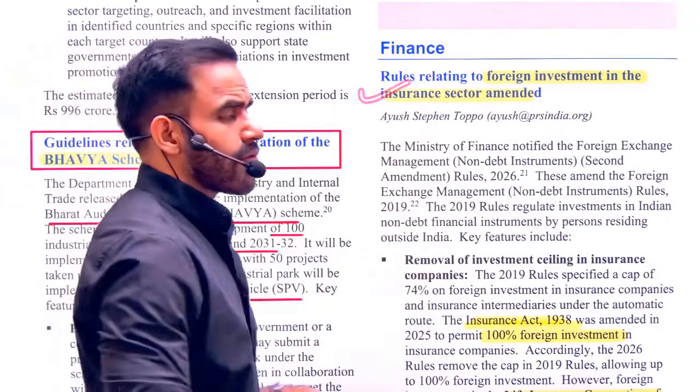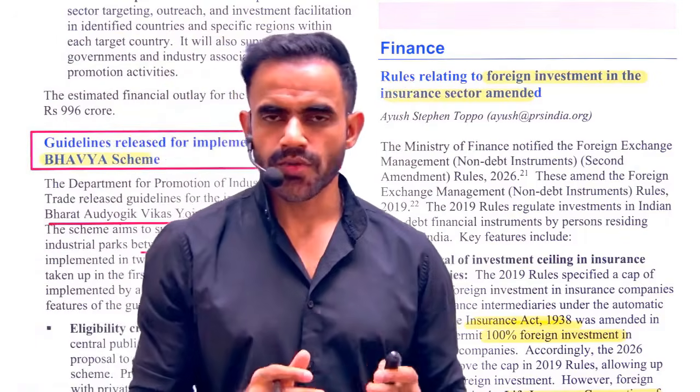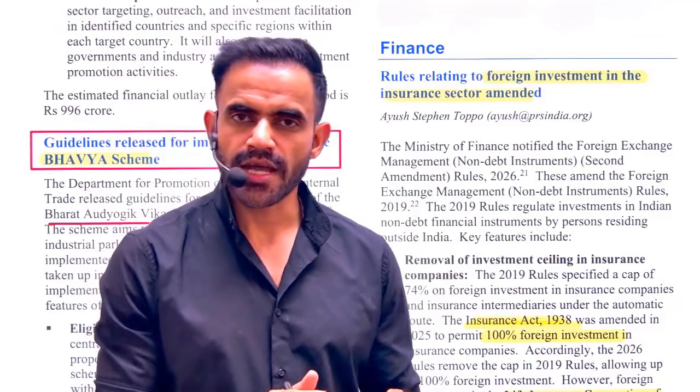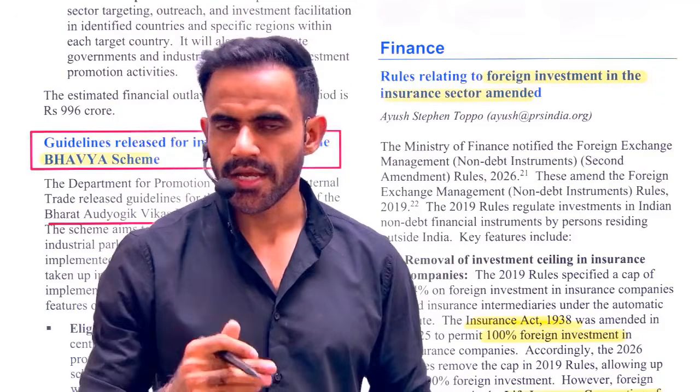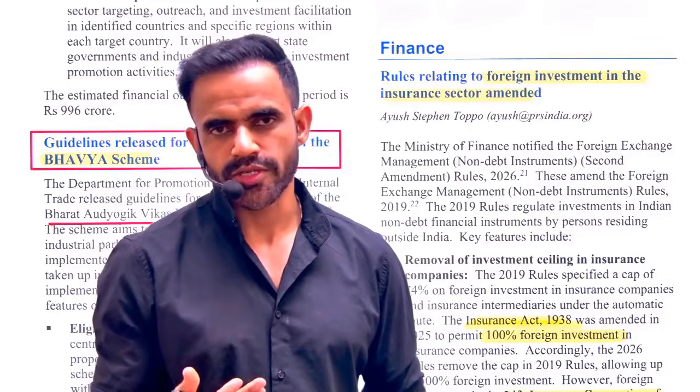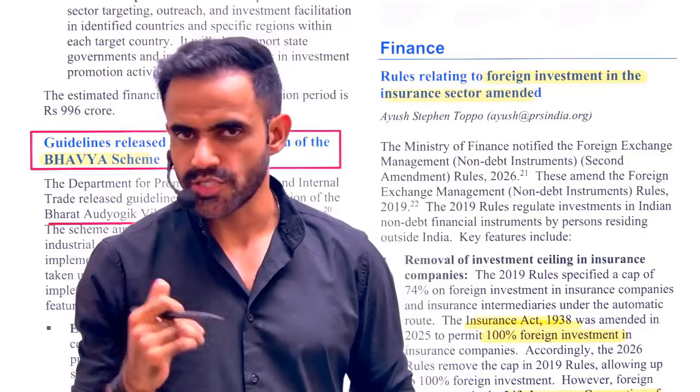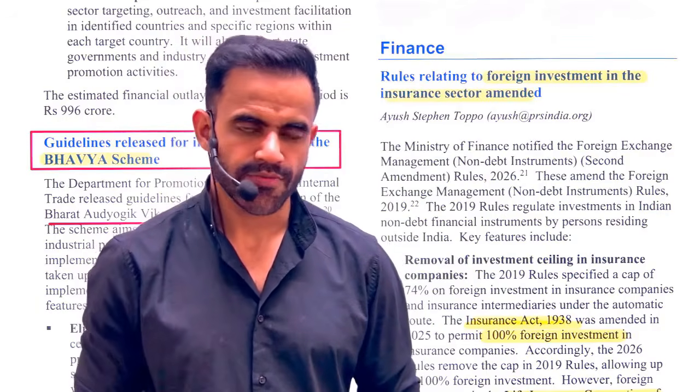Next is related to the foreign investment in the insurance sector. So understand, in this case, what is happening? The government has simplified the rules for foreign investment in the insurance sector to increase the coverage of insurance. So now up to 100% FDI is allowed in the insurance sector. What is FDI? Foreign direct investment.